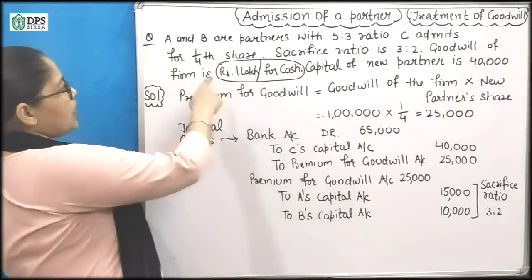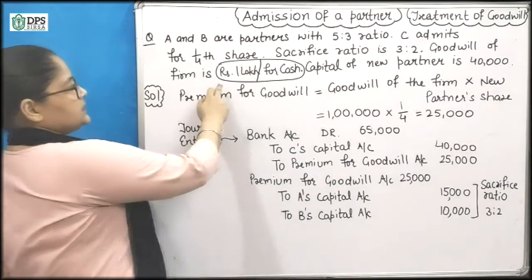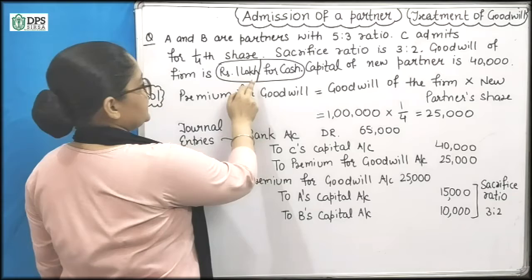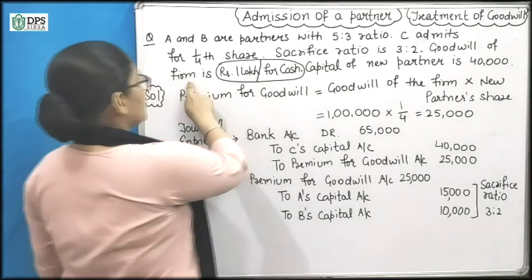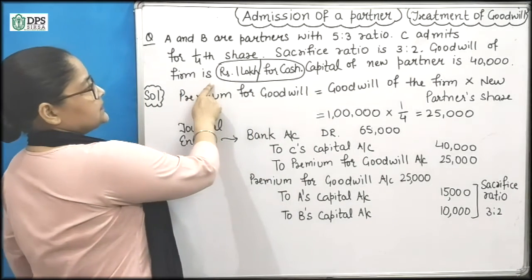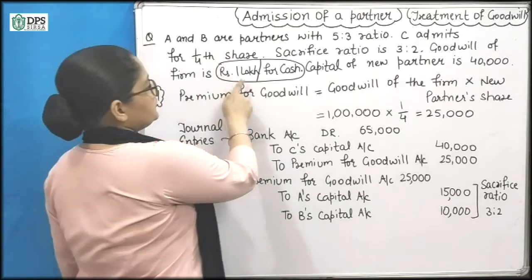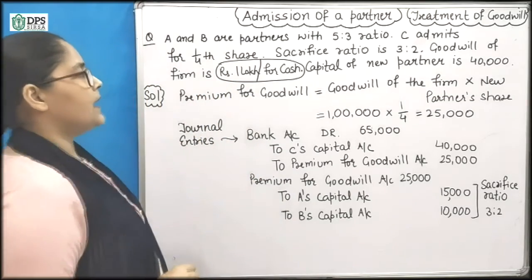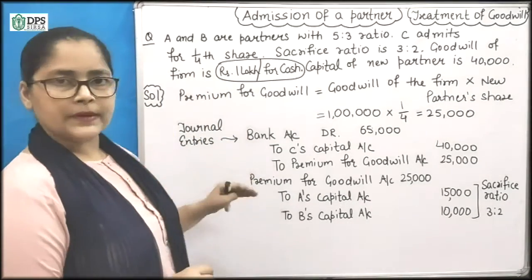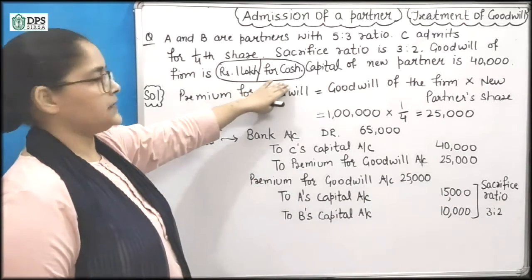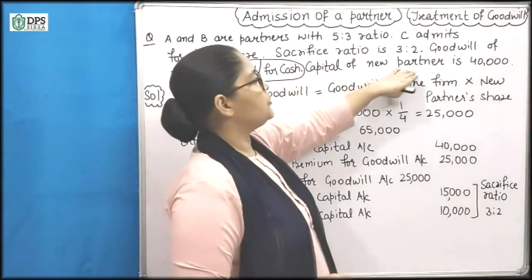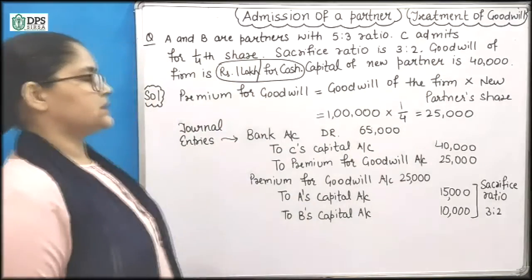So goodwill of the firm, rupees 1 lakh, we have given. And C brings his share of goodwill for cash. Capital of the new partner is 40,000.